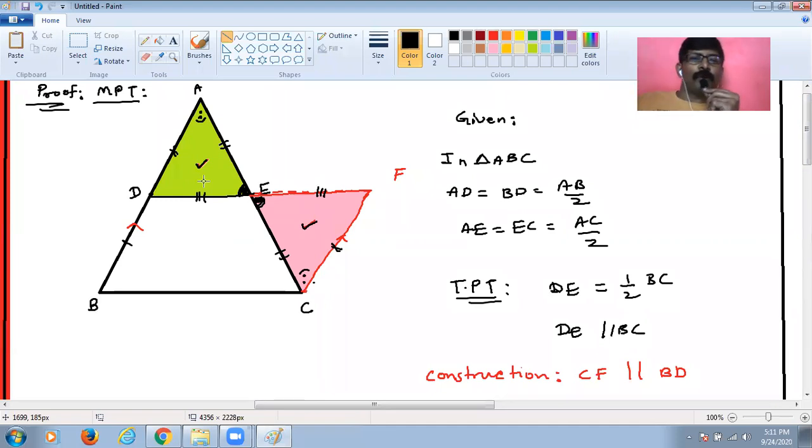So how did I start? First of all, we chose these two triangles, isn't it? We will write it down as triangle AED and triangle CEF.